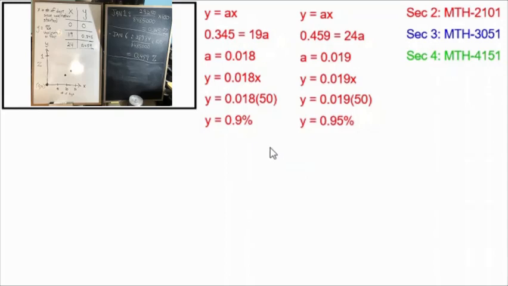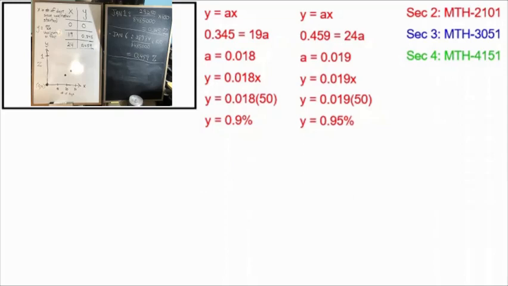So they have the choice of using the first point from January 1st or using the second point from January 6th. But they don't have the techniques yet for using both points to try to find a more accurate equation. So this is the best that they can do. Still, they have made a model for this situation, and they have made predictions as to what will happen by February 1st. Let's move on to the Secondary 3 level.